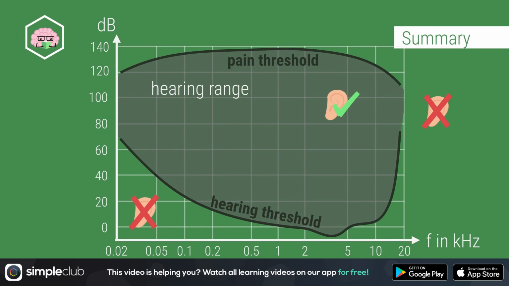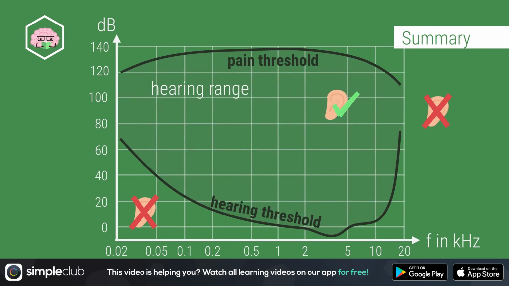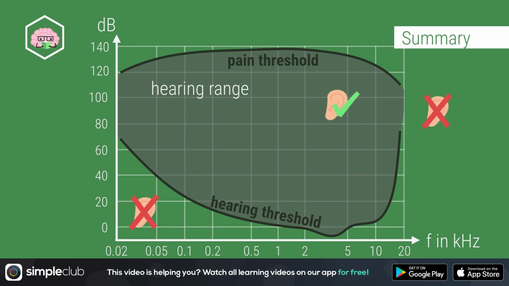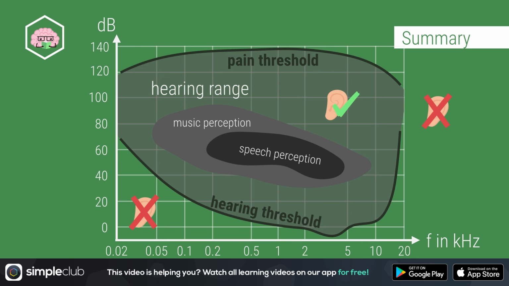Okay, we're done. Just remember these points. The human ear can only perceive a certain range of frequencies and sound pressure levels. The volume and frequency range that we perceive best is in the middle of the hearing range. That area covers speech and music.